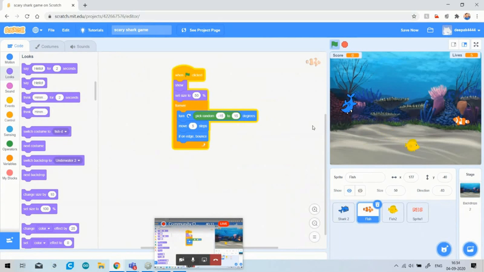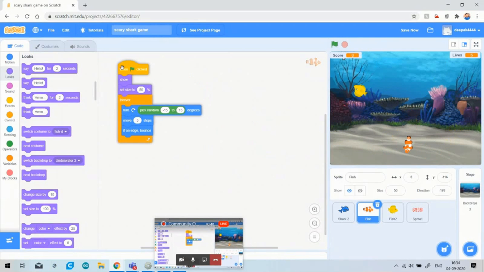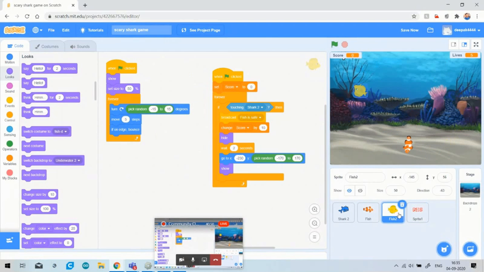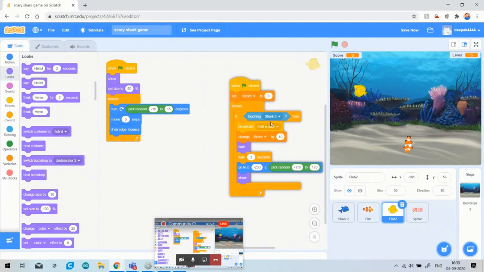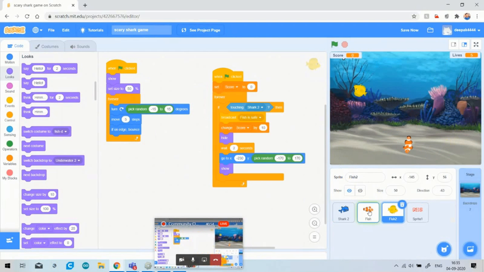Okay, you can see that my toxic fish is also now moving on my screen. Okay, so what I have told you is that this is my toxic fish. The shark has to avoid eating the toxic fish. So for this, again, I am going to copy this code to the toxic fish.